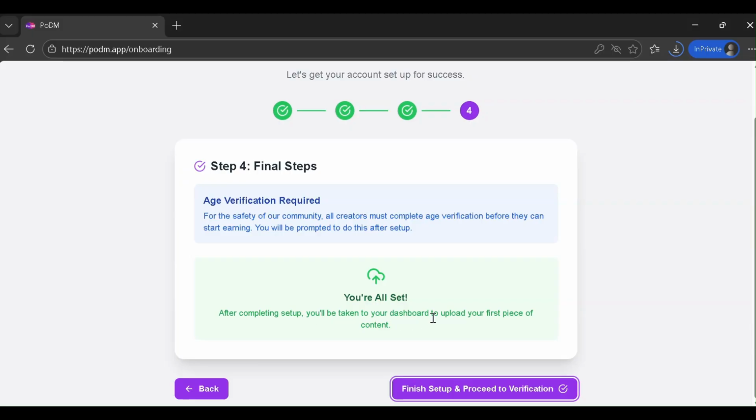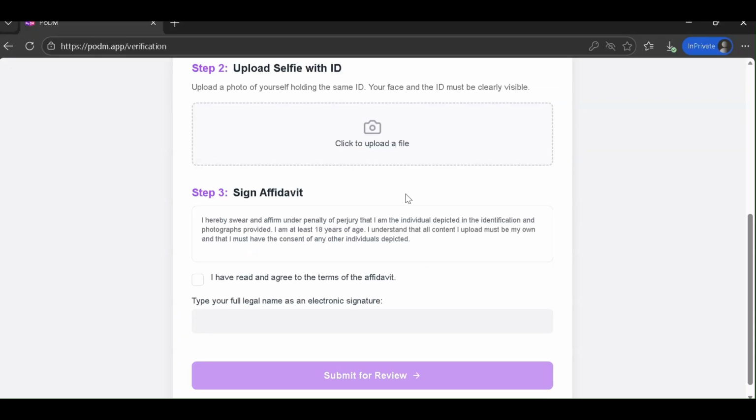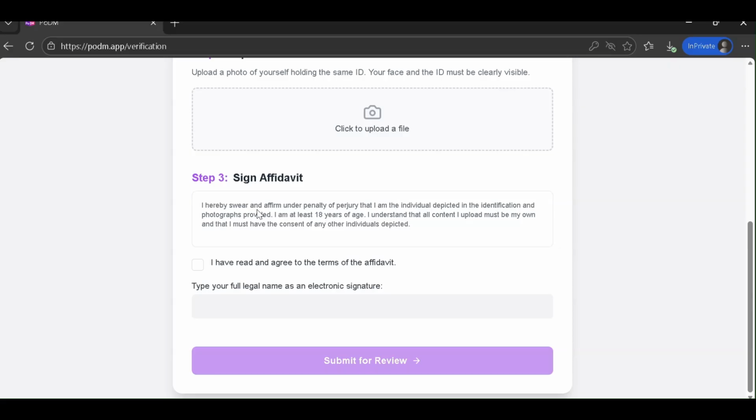Before you can start earning, we have to talk about compliance. Because PoDM is a secure professional platform, age verification is mandatory. You'll need to upload a clear photo of your government ID and a selfie holding that ID. Finally, you'll sign an affidavit confirming you're over 18 and have consent for anyone else appearing in your media. It's standard, it's safe, and it protects you.